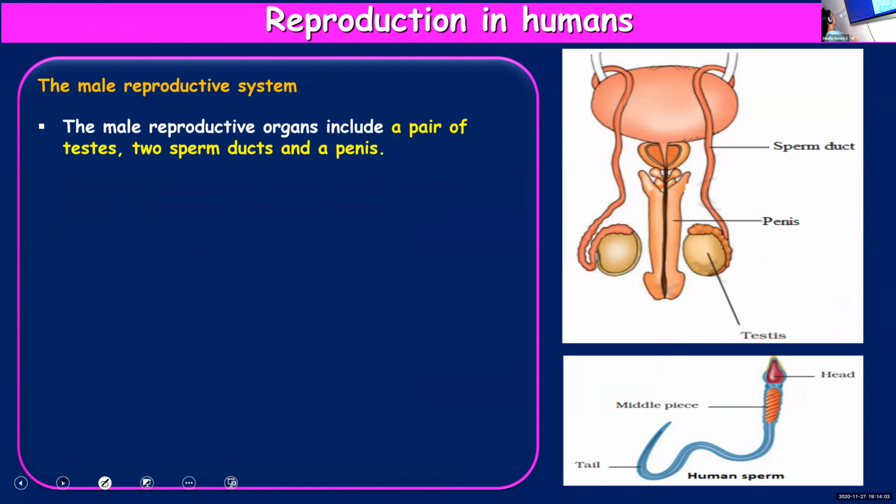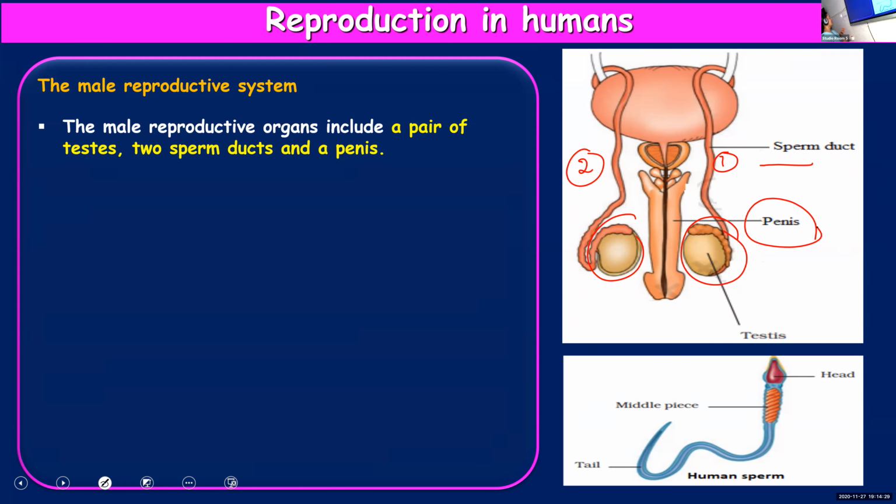The male reproductive system in human beings consists of a pair of testes. You can see in the picture a pair of testes, then two sperm ducts. You can see two sperm ducts, and then there is a penis. So these are the different parts of a male reproductive system.